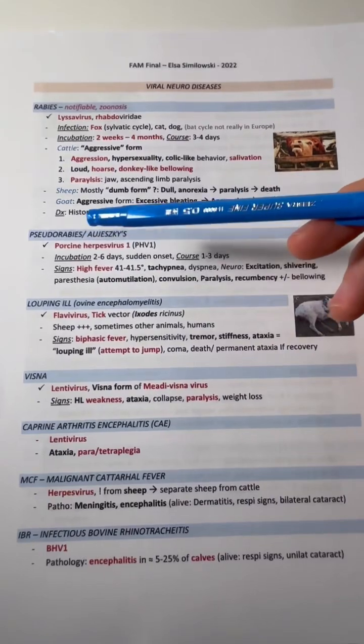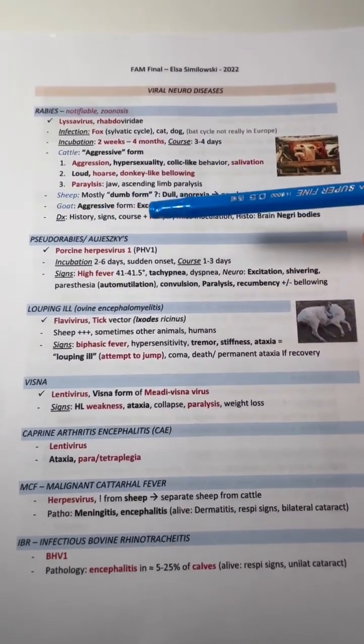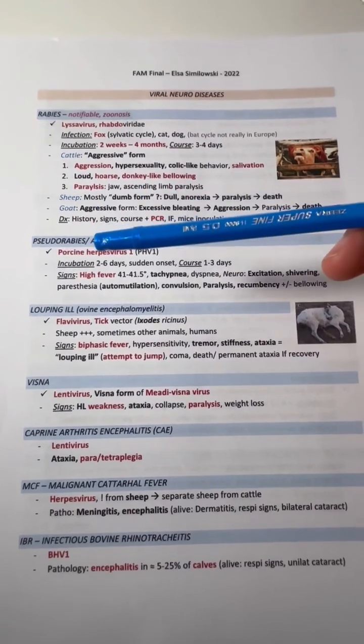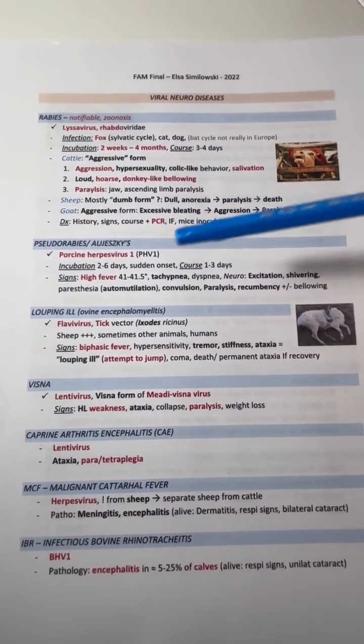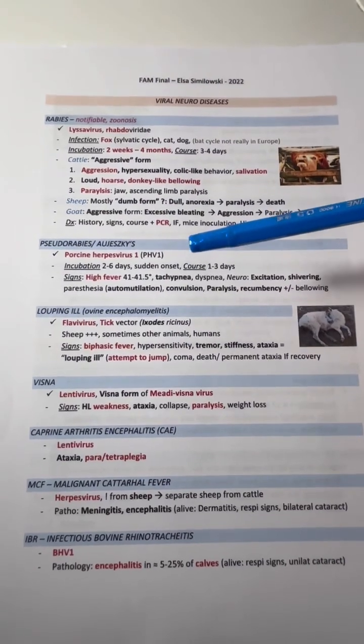In pseudorabies, also known as Aujeszky's, it's caused by porcine herpesvirus 1. For the signs, they get high fever, tachypnea, as well as shivering. You can also get paralysis and convulsions.